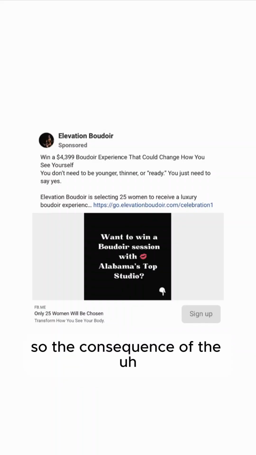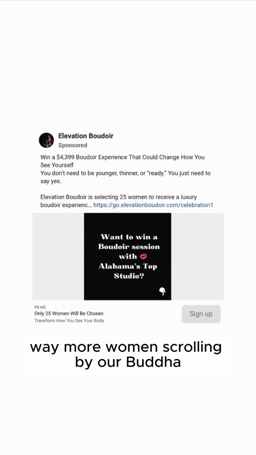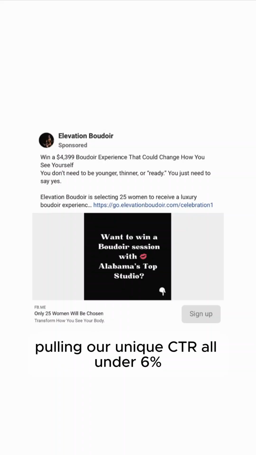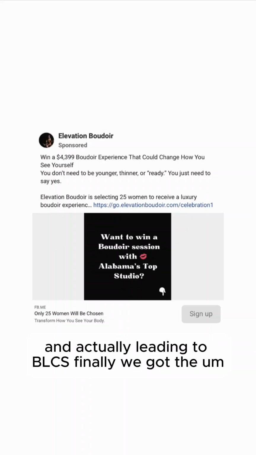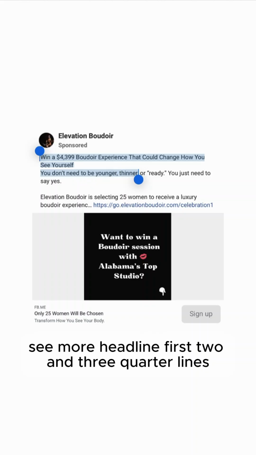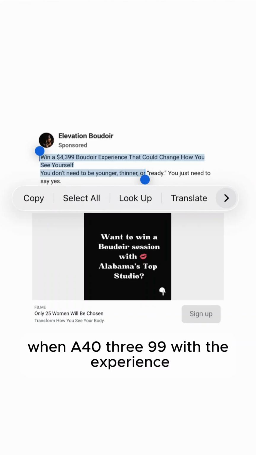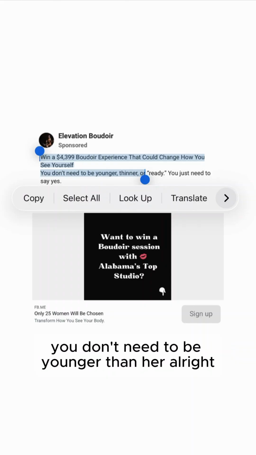So the consequence of the looks like an ad mistake is that we're going to have way more women scrolling by our Boudoir Facebook ads than necessary, pulling our unique CTR under 6%, and actually leading to BLCS. Finally, we got the see more headline, first 2 3/4 lines, Facebook mobile news feed. Win a $43.99 Boudoir experience that could change how you see yourself. You don't need to be young or thinner.